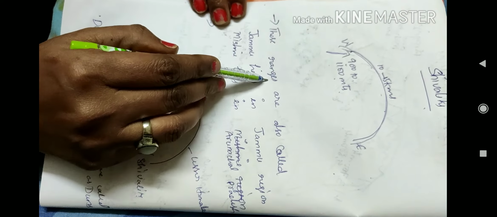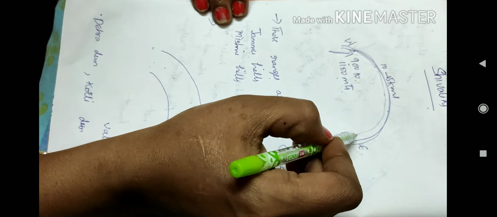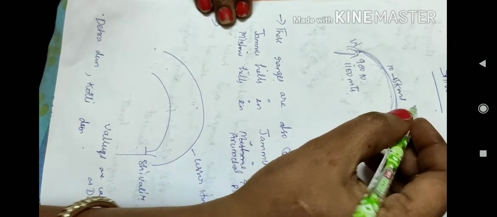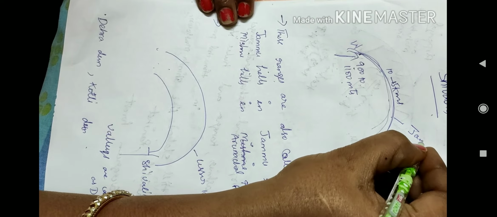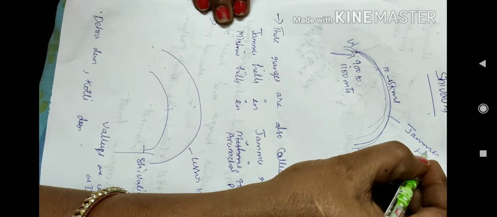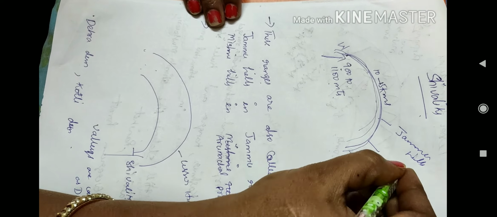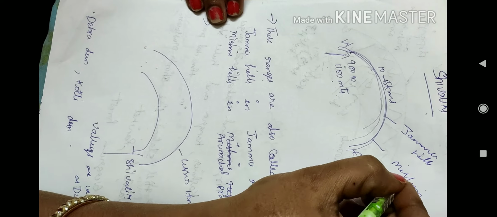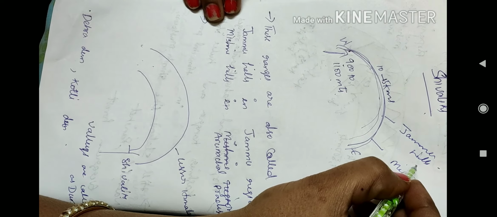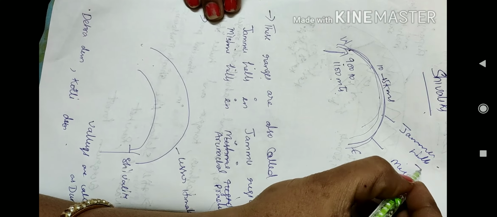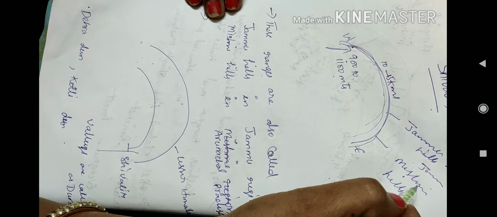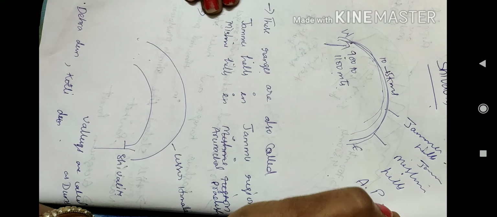These Shivalik ranges are also called as Jammu Hills and Mishmi Hills. Jammu Hills in Jammu region, Mishmi Hills in Arunachal Pradesh.